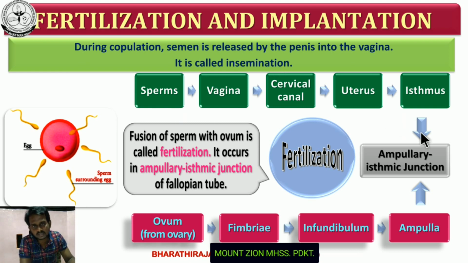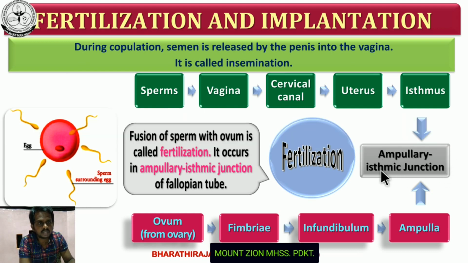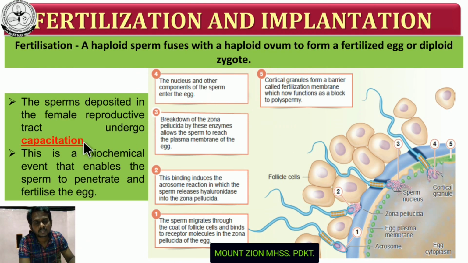Where does the fertilization take place? Already I explained the structure of the female reproductive tract. In the fallopian tube, there are three major parts: one is the ampulla, another is the isthmus, and the third is the infundibular region. The fertilization takes place in the ampullary region of the fallopian tube. The next event takes place before the entry of sperm into the egg.